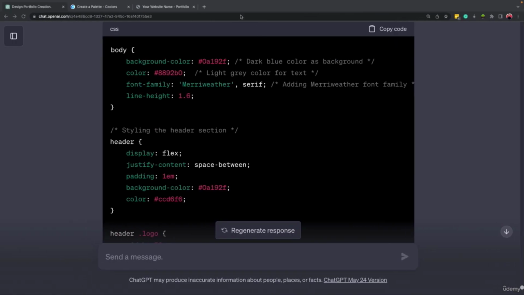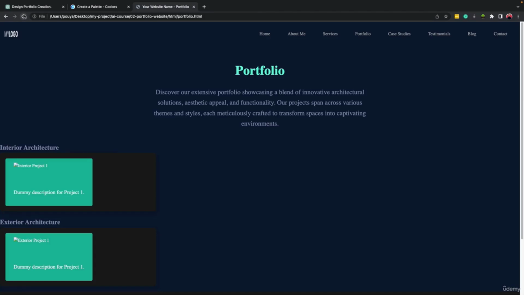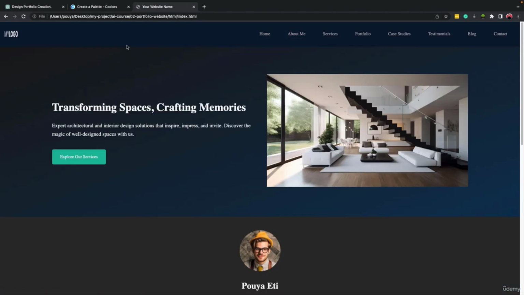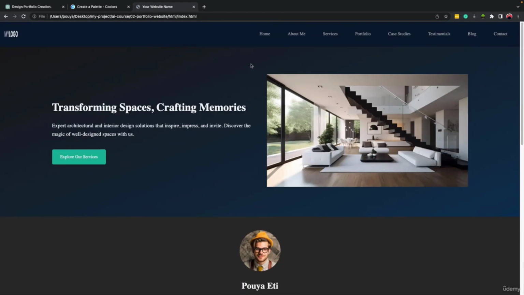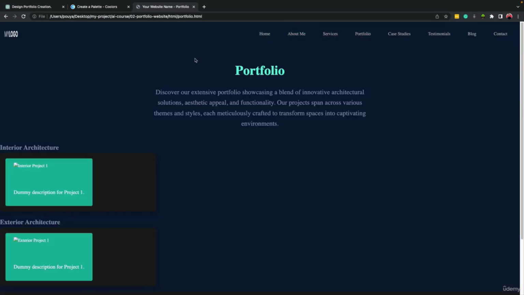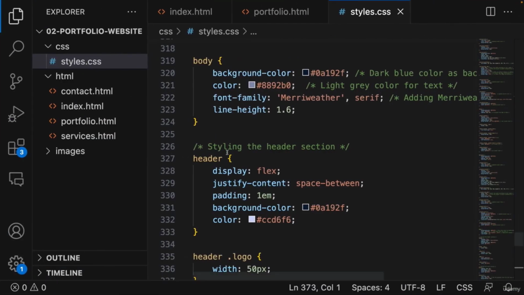Let's save it, and let's come to our page and make the changes and refresh it. So as you can see, the style doesn't look similar as before. And even if we come here to the previous page, as you can see, it affected here as well. The fonts are different, right? Let's go back here. So the problem, as I said, goes back to the body and the header part.